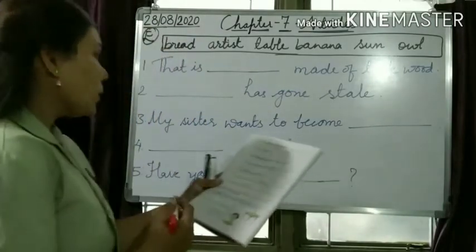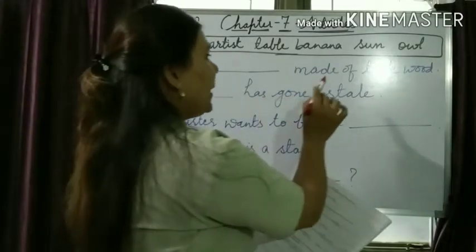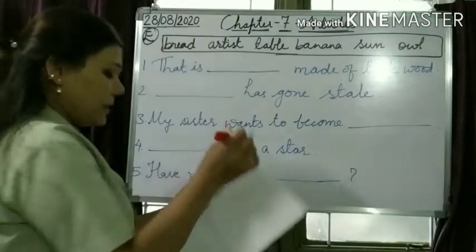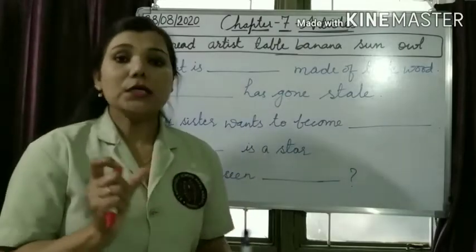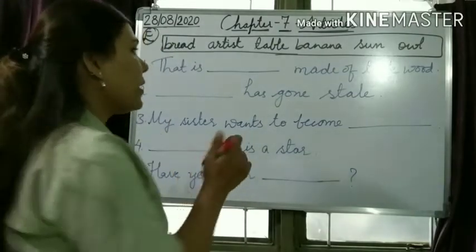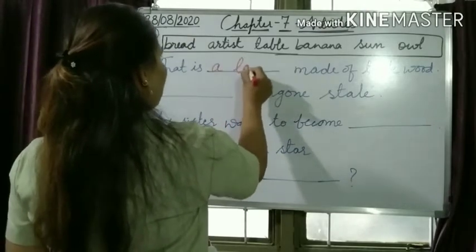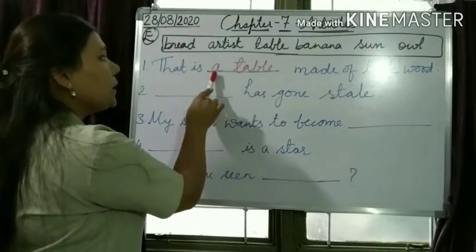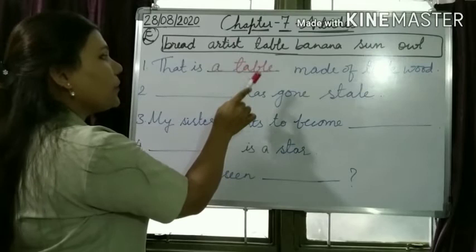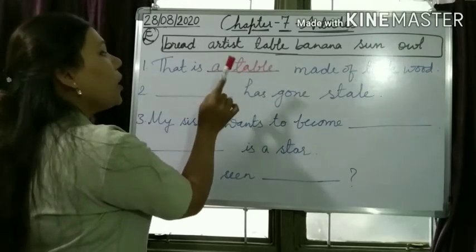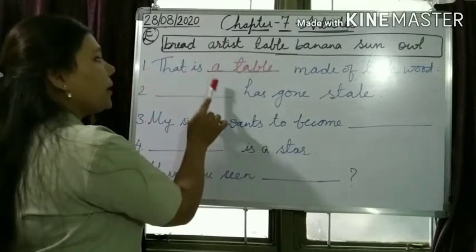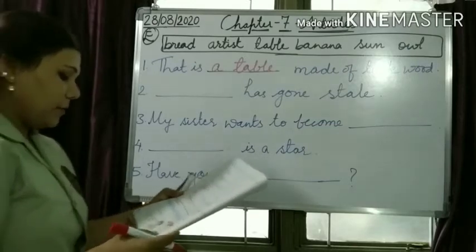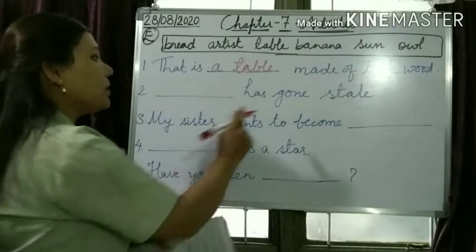The first one is that is dash made of teak wood. Teak wood is the name of a wood, a particular kind of wood. Okay, as you can see in the picture, there is a table. There is a table. So we'll write a table. Why am I using article a? Because this table is single. It is a noun which is beginning with consonant sound T. So here we are using article a table. Understood?